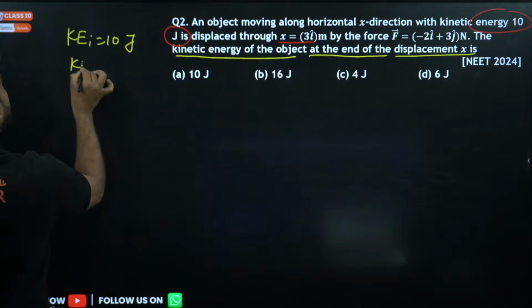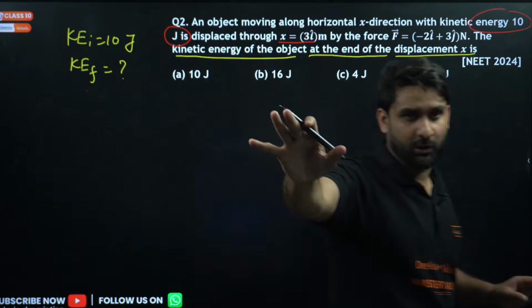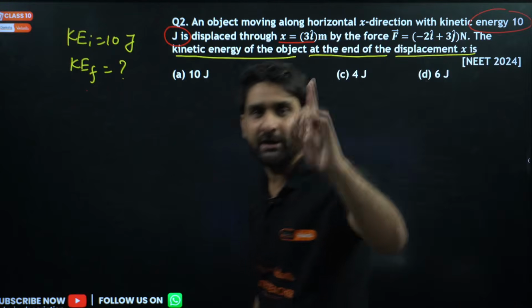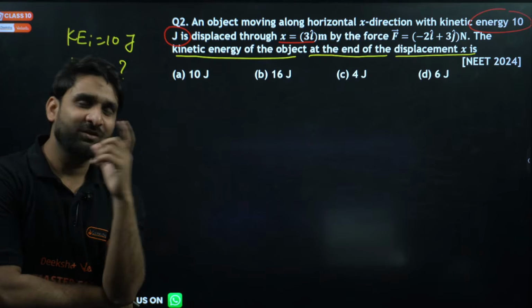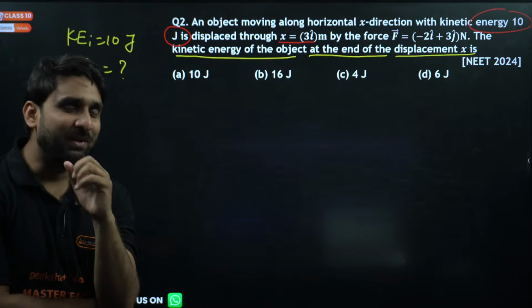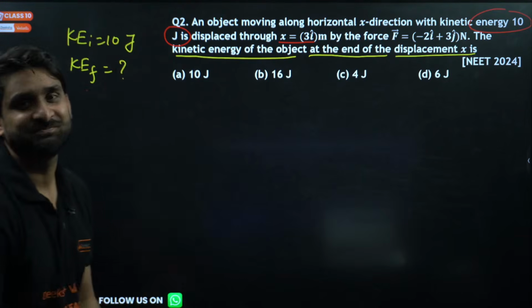So in this question we have to find the final kinetic energy. Is this clear to you all? Initial is given, we have to find the final. It implies that the question is indicating to use the work energy theorem.